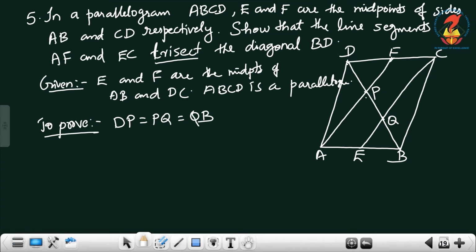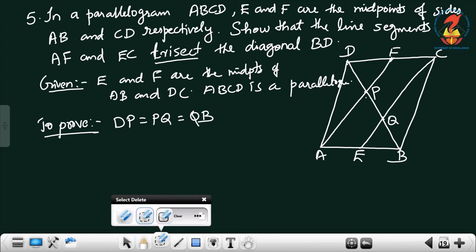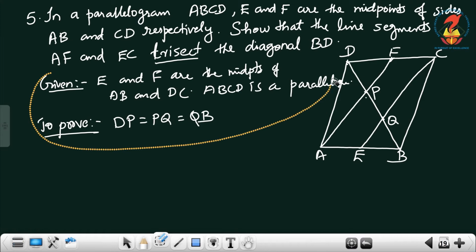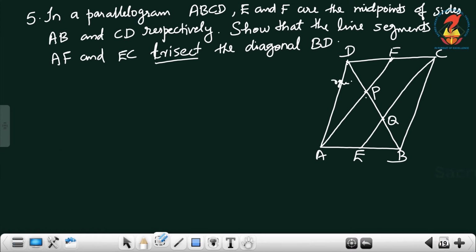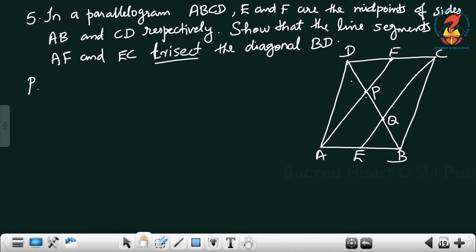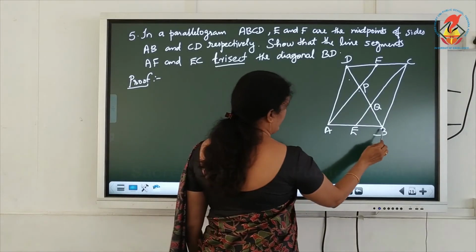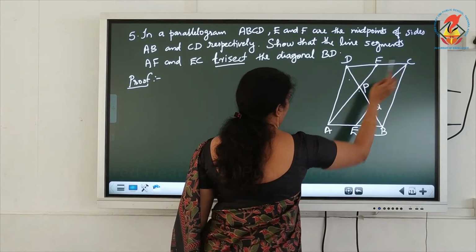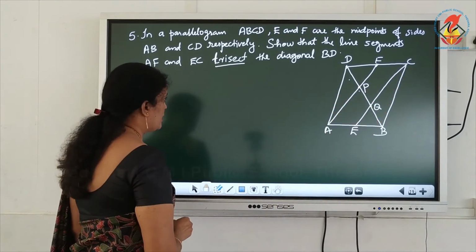First, proof. E is the midpoint of AB, F is the midpoint of DC.